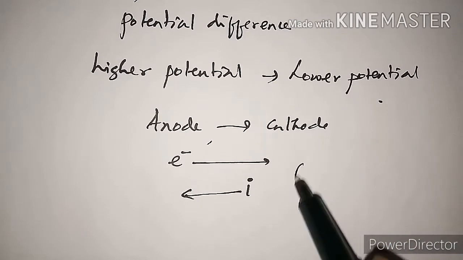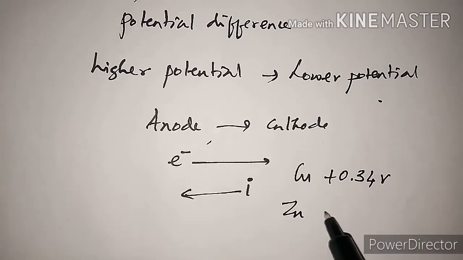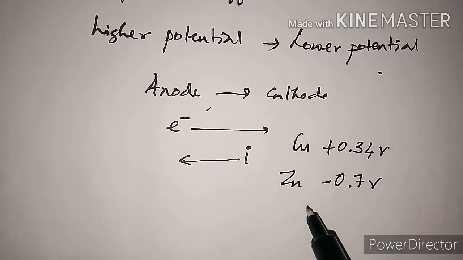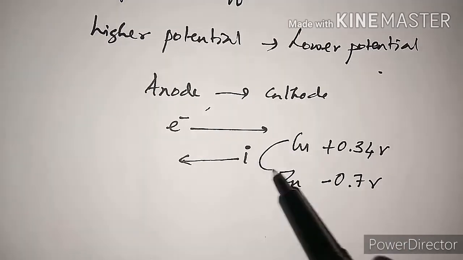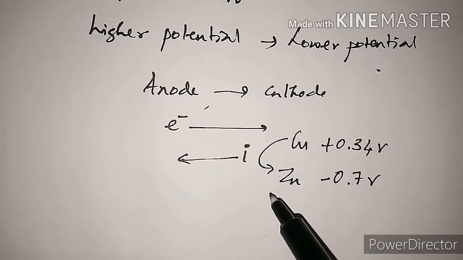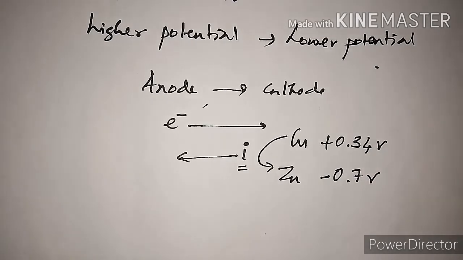The cathode's copper is plus 0.34 volts, zinc is minus 0.7 volts. So the current flows from copper to zinc, but the electron flows in the reverse direction. That is why it is designated by the symbol I. I means imaginary. So when the electron flows in the opposite direction, the current flows.